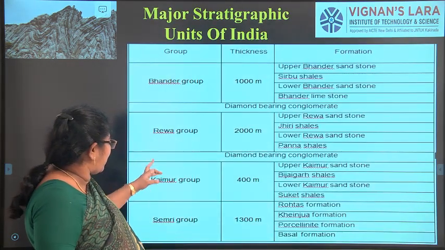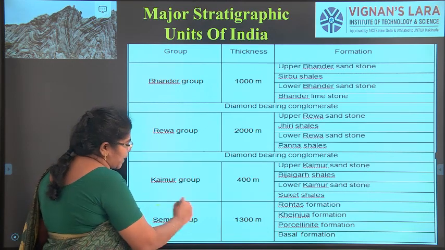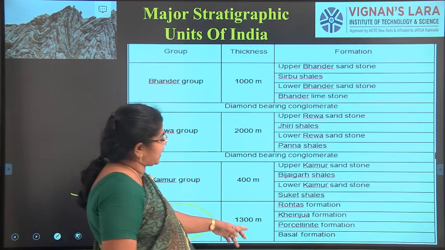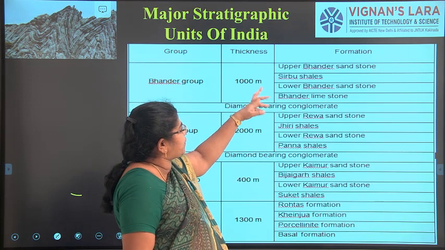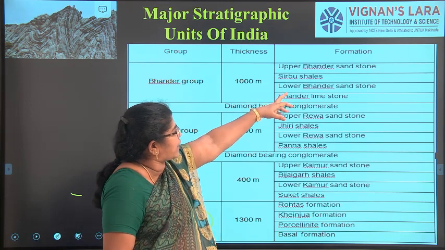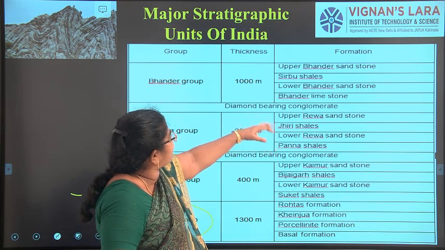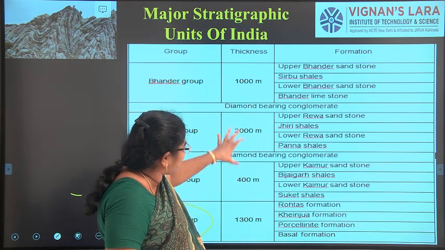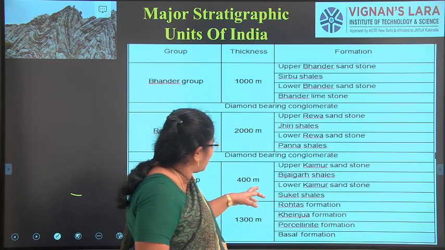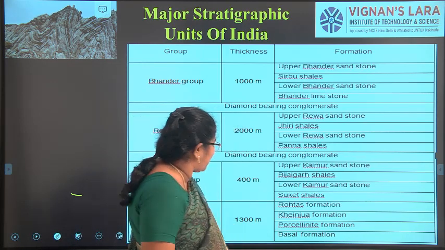So the Bhander group, Rewa group, Kaimur group, this is the lowest part. The under part is 1300 meters. Up to 1000 meters, this is due to the formation of sandstone, shales, limestone. 1000 to 2000, because of this formation, it will have diamonds. And also this Kaimur group is 2000 meters to 400 meters below.